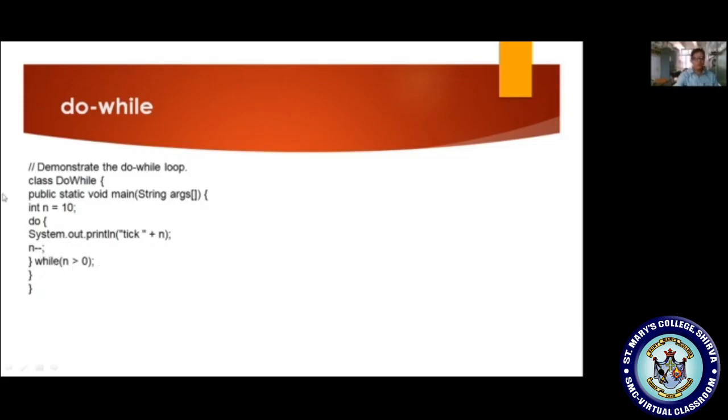For example, if I take the same example, class DoWhile, public static void main, int n is equal to 10, do System.out.println n. What is the n value? 10. Now 10 minus minus gives 9. Now I am checking the condition while 9 greater than 0, the condition is true, then control moves to the do and once again it will display and decrement. It continues till 1. 1 minus minus gives 0, and 0 greater than 0 is a false condition, so it skips.